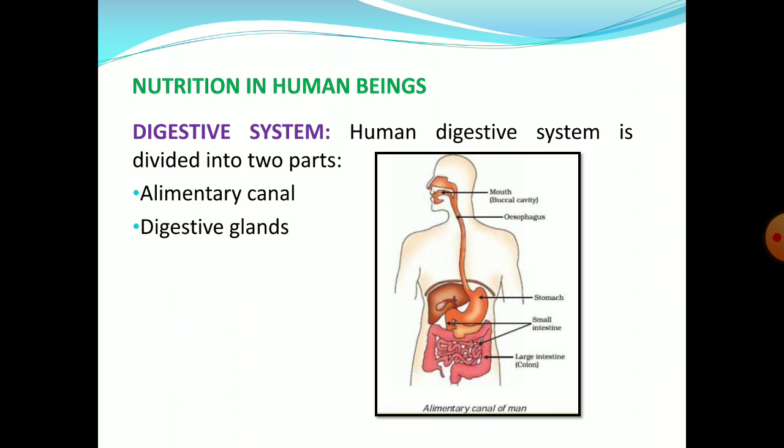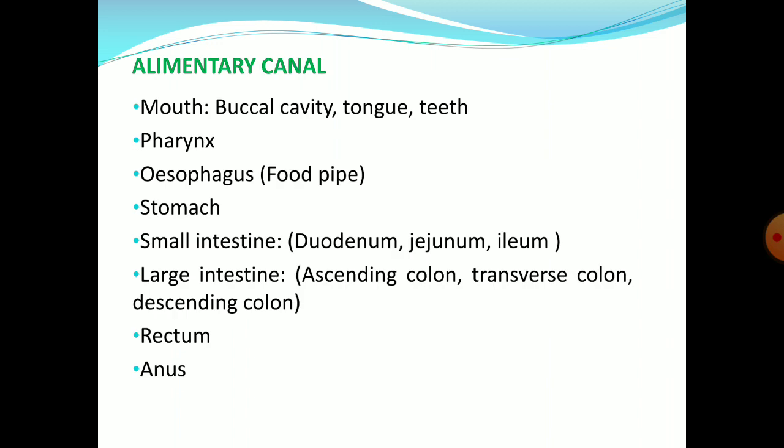This is the figure of the alimentary canal of human being. First of all, it is about the alimentary canal. It includes mouth having buccal cavity, tongue, teeth, pharynx, esophagus that is the food pipe, stomach, small intestine differentiated into duodenum, jejunum, ileum, large intestine differentiated into ascending colon, transverse colon, descending colon, rectum and anus. Thus, the alimentary canal starts with the mouth and ends with the anus.